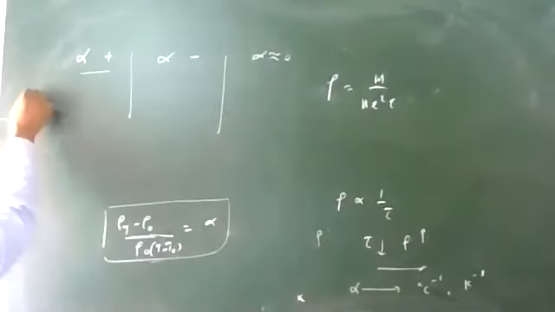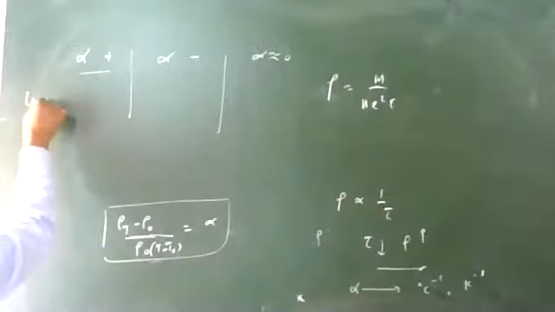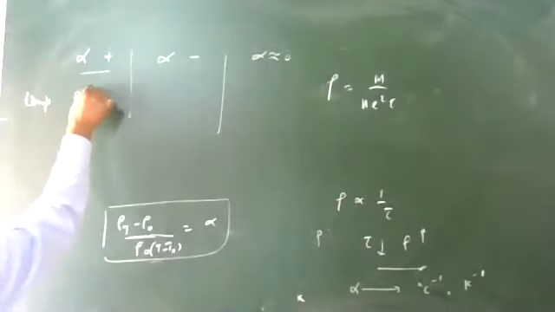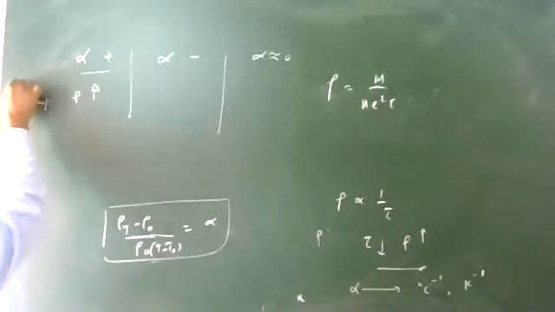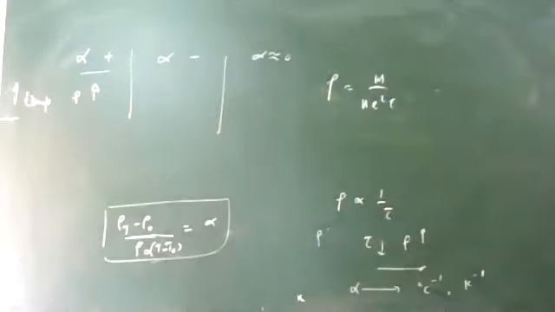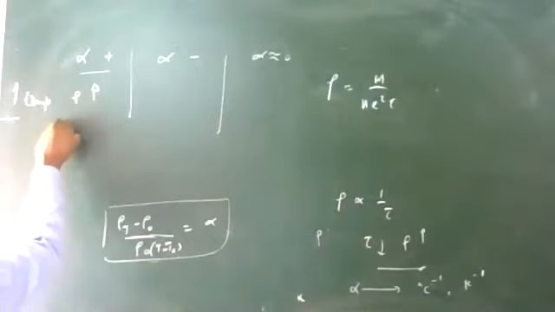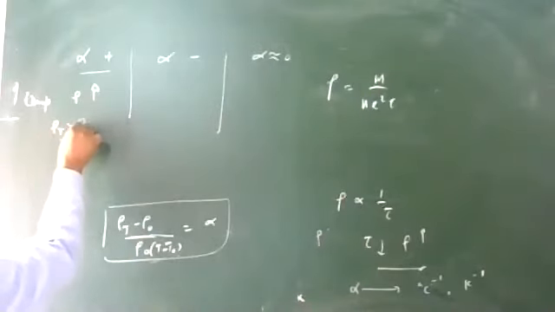Alpha positive means it is the condition: as you increase the temperature, resistivity increases. With increase in temperature, if resistivity increases, then resistivity at higher temperature is greater than resistivity at lower temperature.